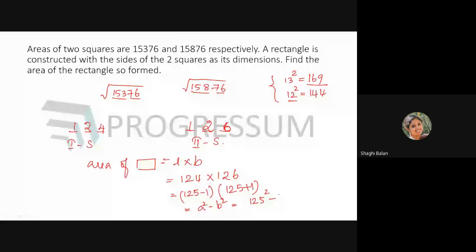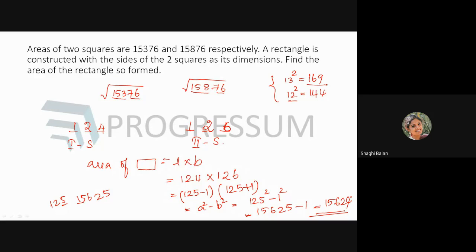What is 125 square? How will you find it? See, 125 you can write as 5 into 5, which is 25. And the previous numbers can be found by 12 into 13. What is 12 into 13? It will be 156. So the number will be 15625 minus 1, which is equal to 15624. This will be your answer.